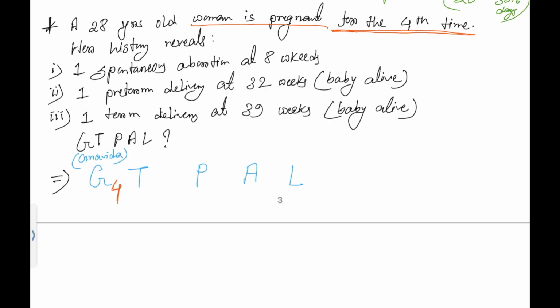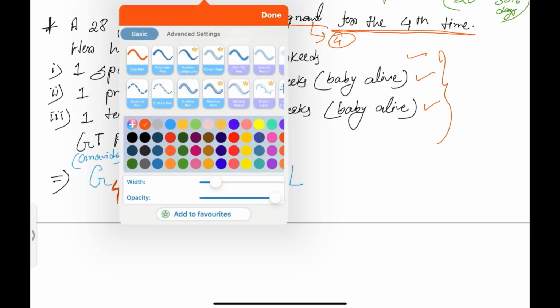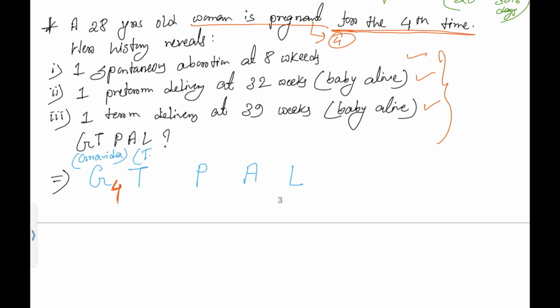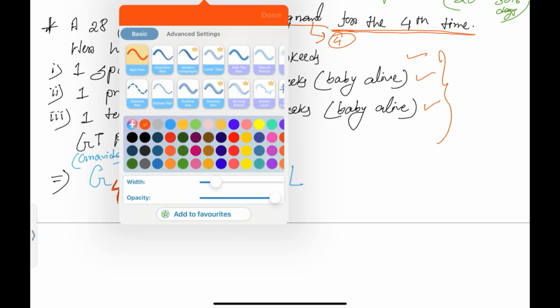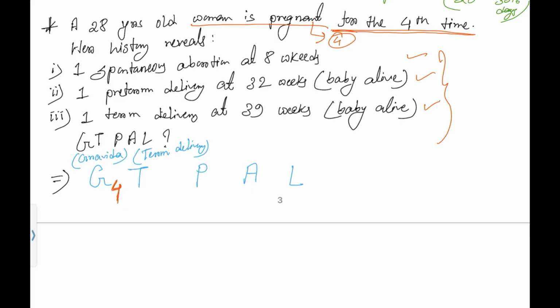As simple as that. Currently she is pregnant and has 3 previous histories. 1 history, 2 history, 3 history. So 3 times she got pregnant and this is the current pregnancy she came with. So total 4 times she got pregnant. That's why Gravida will be counted as 4. Now what does T stand for? T stands for term delivery. Okay. Term delivery.